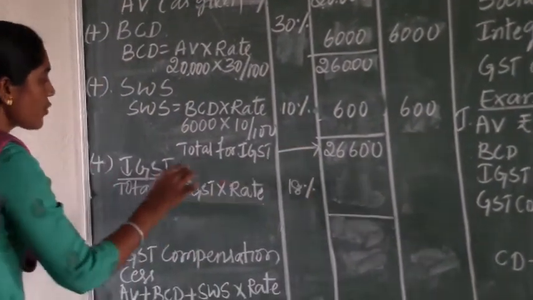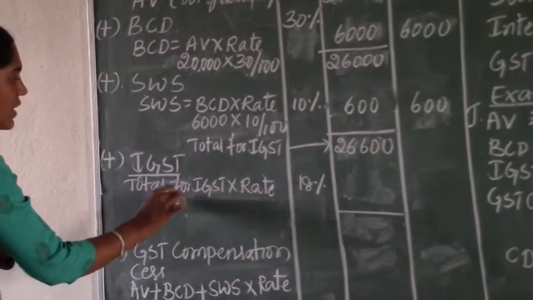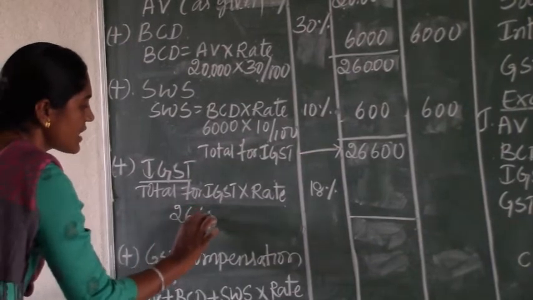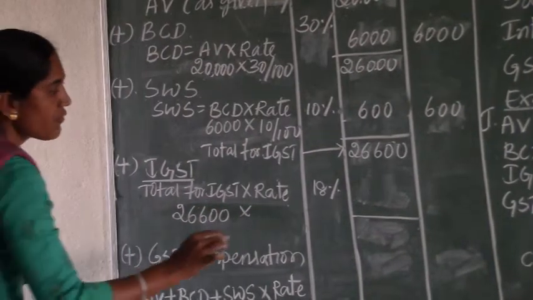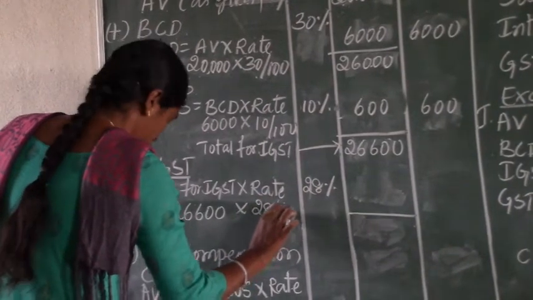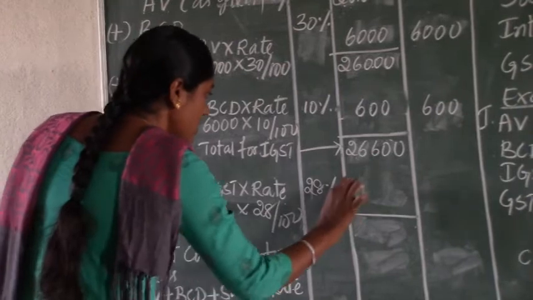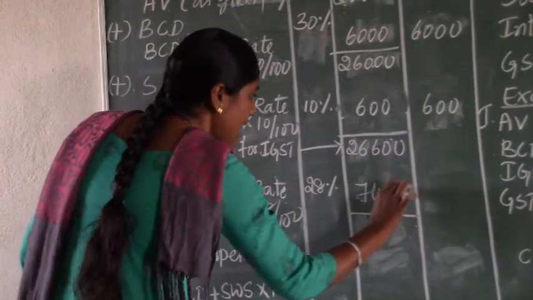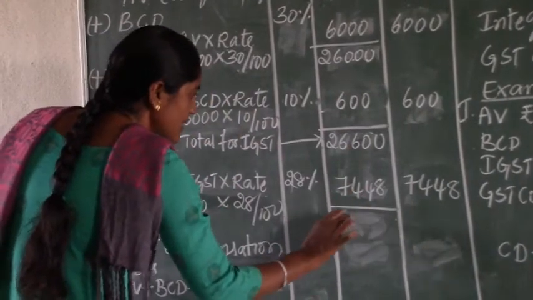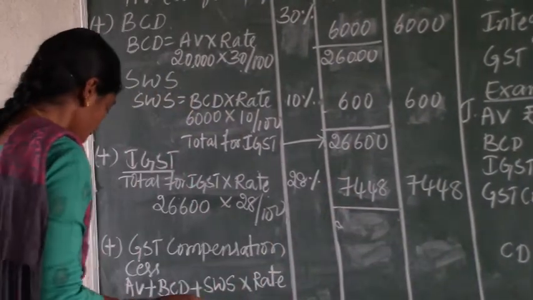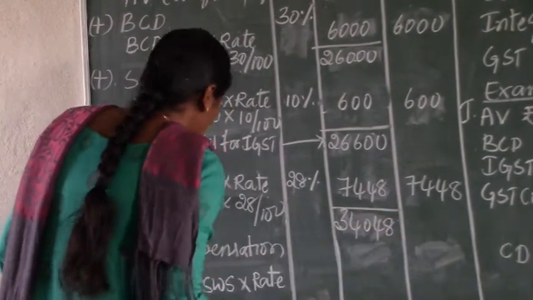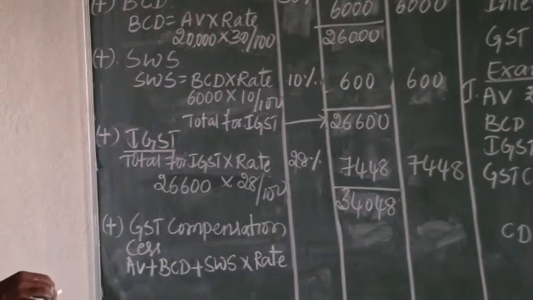See, after calculating the total for IGST, again we need to calculate the IGST payable. Total as per our calculation, 26,600, into rate of IGST as given in the question, 28%. Therefore 7,448 will be the IGST. So again make it total: 26,600 plus 7,448, 34,048. Again we need to calculate the GST compensation cess.